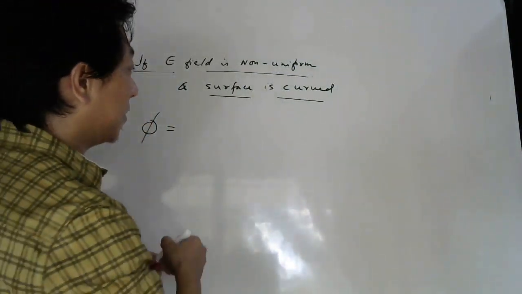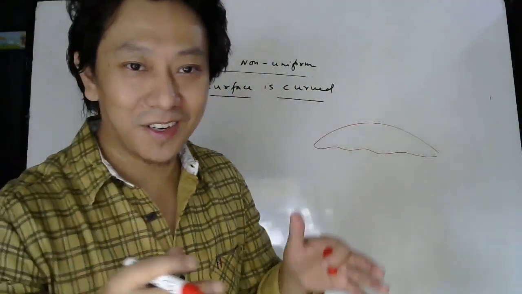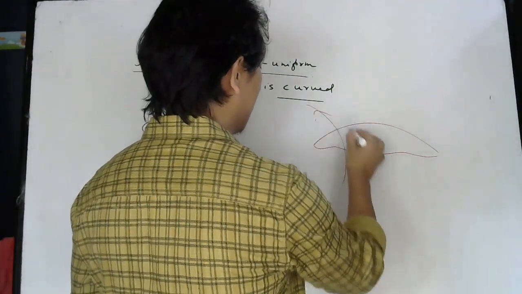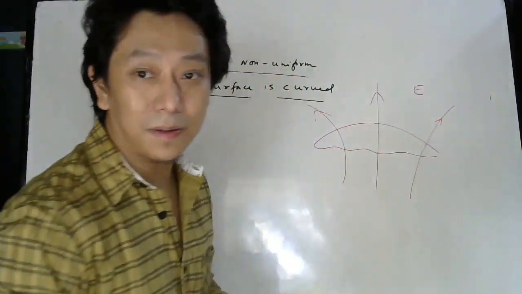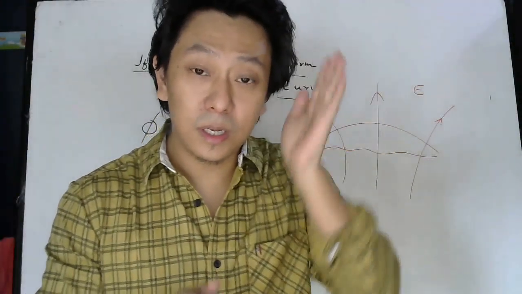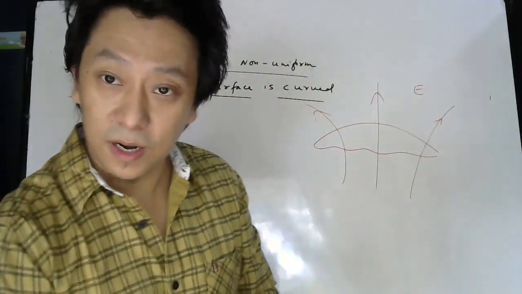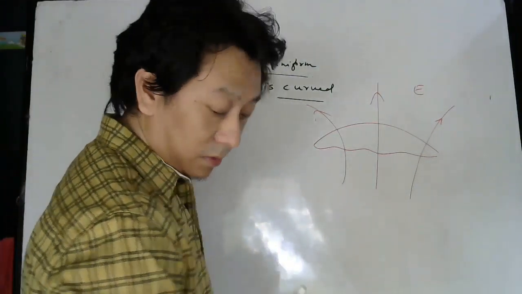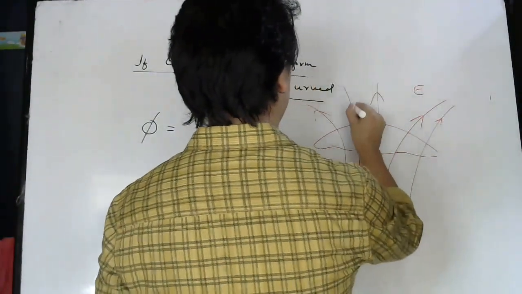Let me take an example. Let me take a curved surface like this umbrella. Some surface like this. Now the electric field may be something like this, maybe. So let's say the electric field is like this. This is your electric field line. Here you can see the electric field is not uniform. If it is uniform, it should be equidistant parallel lines. So here my electric field is diverging, right? Which means here the electric field is weaker, here it is stronger. Let me show you some more electric field lines, here like this, maybe here like this.